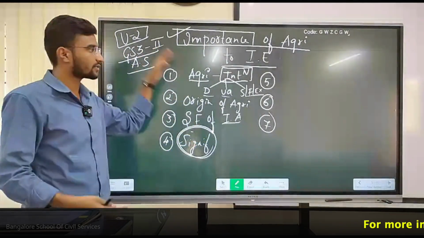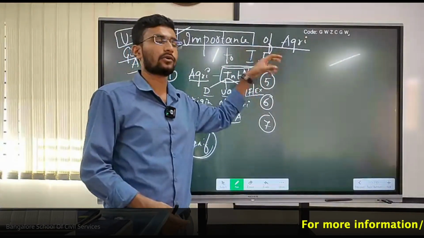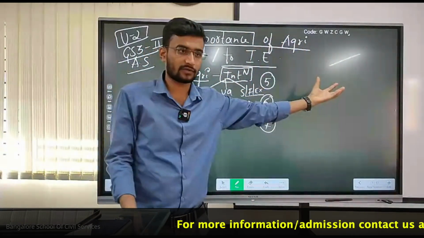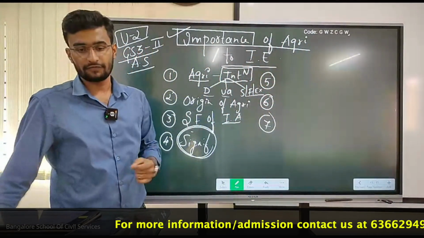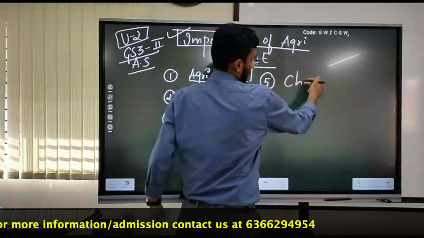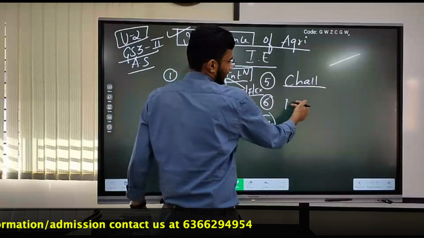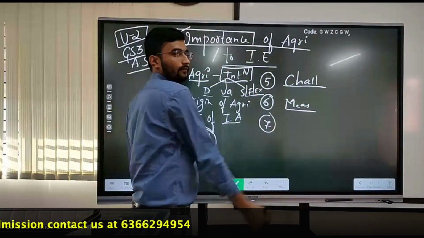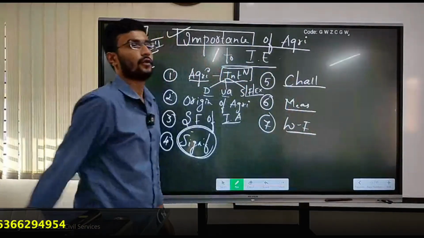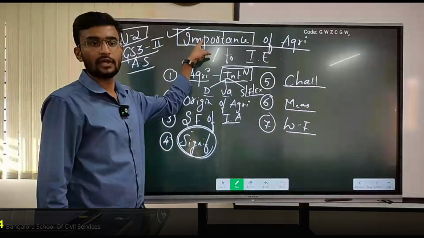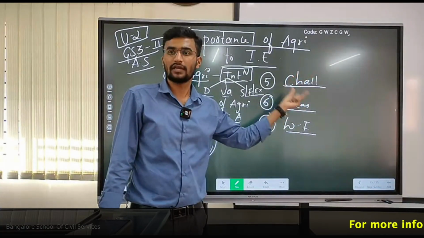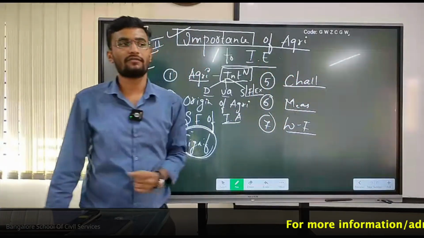You need to study the bulk, the complete aspect of, if you're taking your agriculture topic, obviously you should complete each and every 7-pronged strategy, or you can say different dimensions. As soon as significance comes, obviously my challenges should follow. As soon as challenges, my measures should follow, followed by my way forward. As soon as I write significance or importance, three things should follow: challenges, the measures, as well as my way forward.